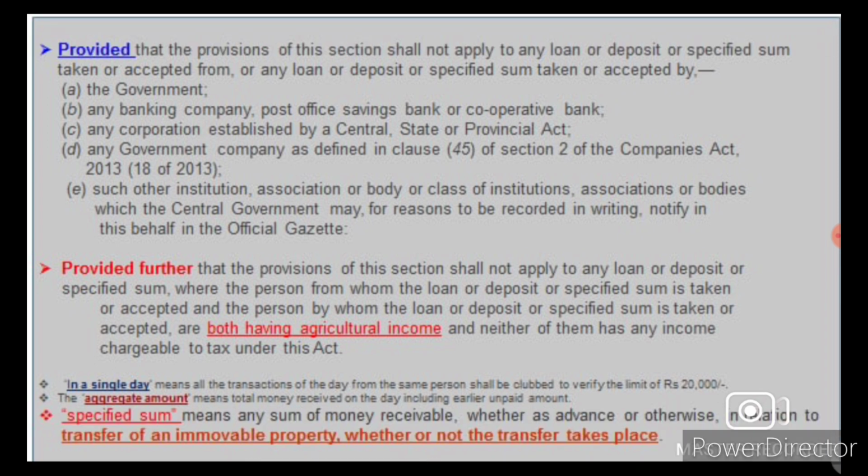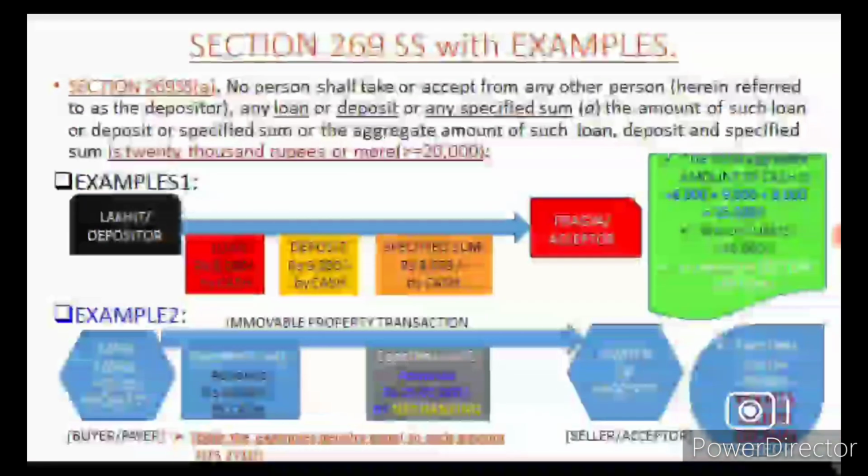In a single day means all the transactions of the day from the same person shall be clubbed to verify the limit of 20,000. The aggregate amount means total money received on the day including earlier unpaid amount. Specified sum means any sum of money receivable, whether as advance or otherwise, in relation to transfer of an immovable property, whether or not the transfer takes place.